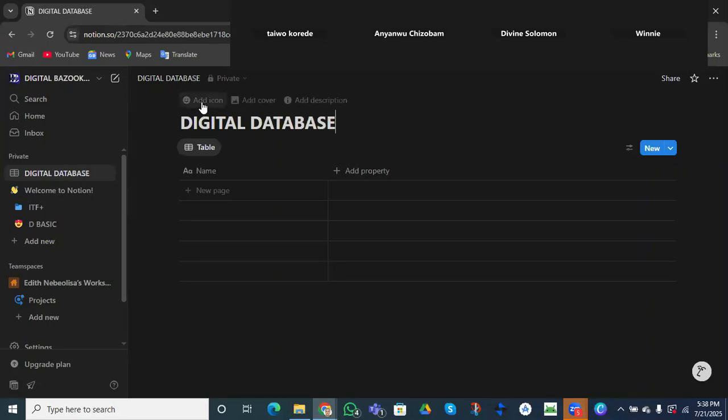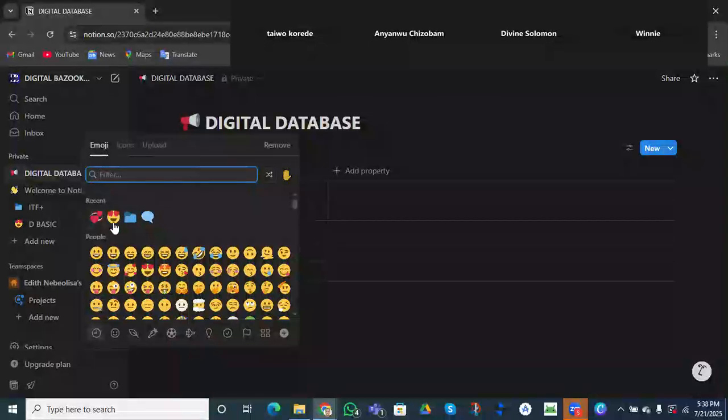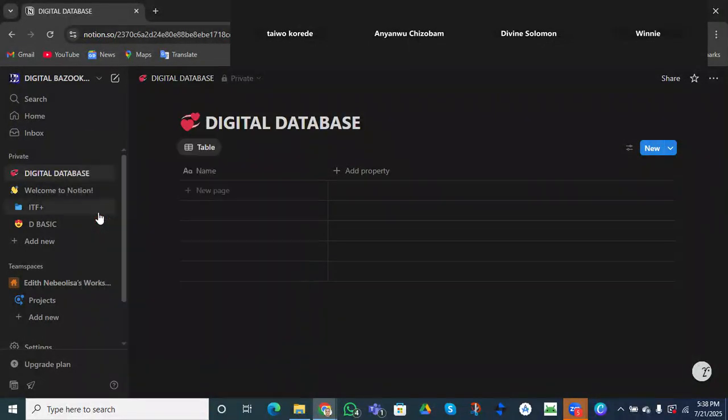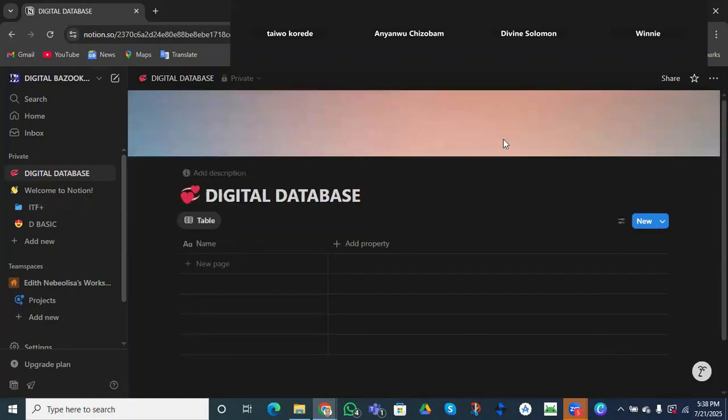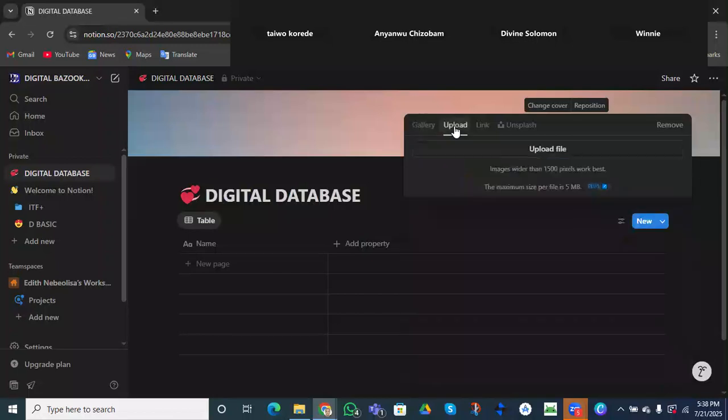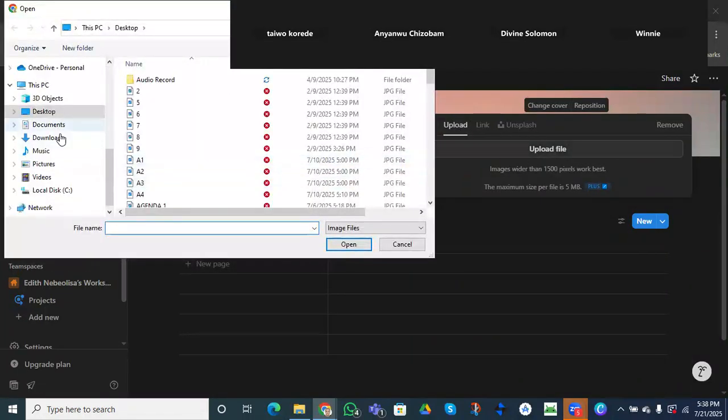Database, right? So we can equally go ahead and do what? My man, sorry. I love my man. So let's put up a love there. All right. So we are going to upload, because we are talking about the Digital Bazooka's database.